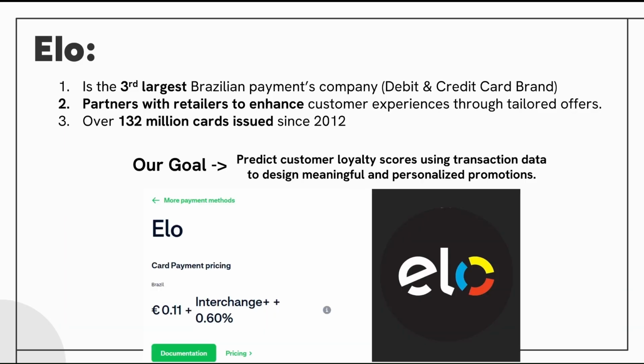ELO, the third largest payments company in Brazil, has issued over 132 million cards and collaborates with retailers to create tailored customer experiences. For this challenge, our mission was to predict loyalty scores based on transactional data, paving the way for meaningful and personalized promotional strategies for ELO to execute.